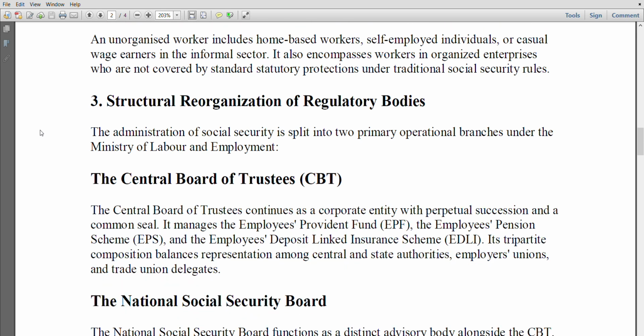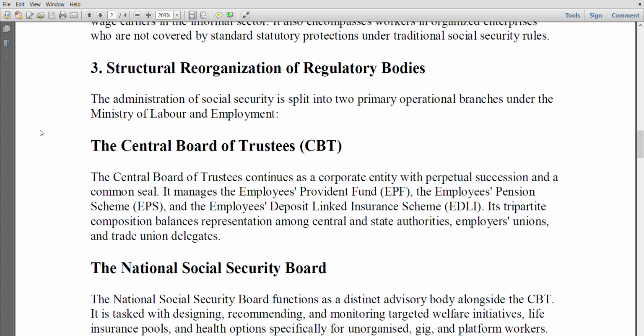Third is structural reorganization of regulatory bodies. Administration of Social Security is split into 2 primary operational branches under the Ministry of Labor and Employment. Central Board of Trustees (CBT). The Central Board of Trustees continues as a corporate entity with perpetual succession and a common seal. It manages the Employees Provident Fund (EPF), the Employees Pension Scheme (EPS), and the Employees Deposit Linked Insurance Scheme (EDLI).